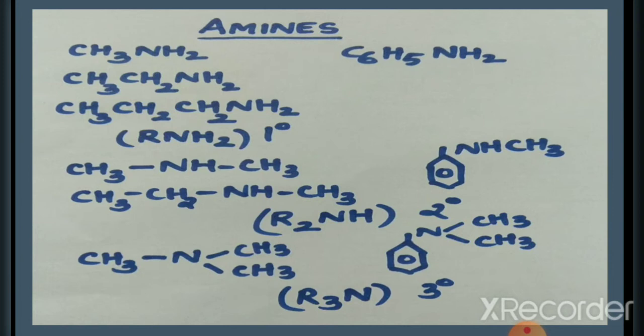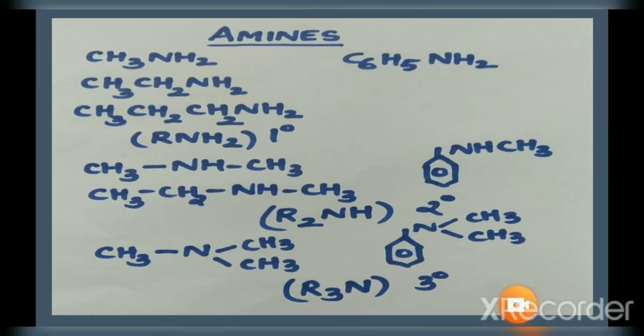Now consider C6H5NHCH3. Its common name is N-methylaniline and its IUPAC name is N-methylbenzenamine. These compounds are of the form R2NH. Therefore, R2NH represents a secondary amine.